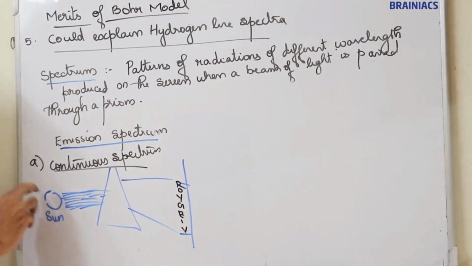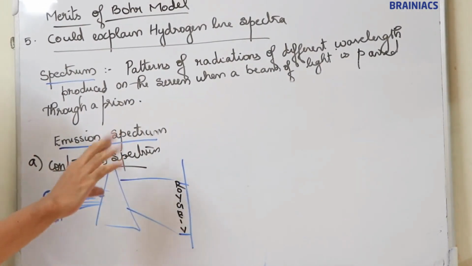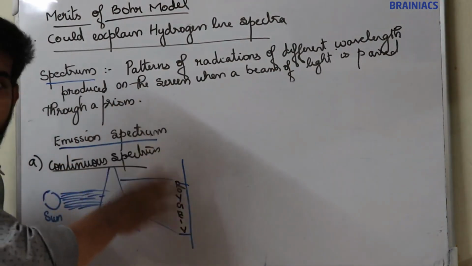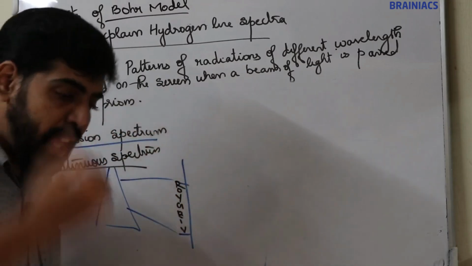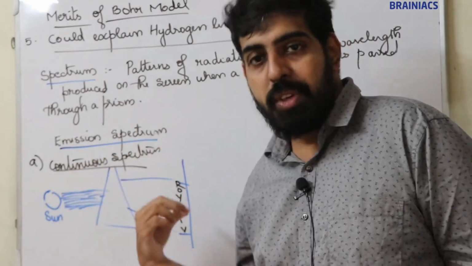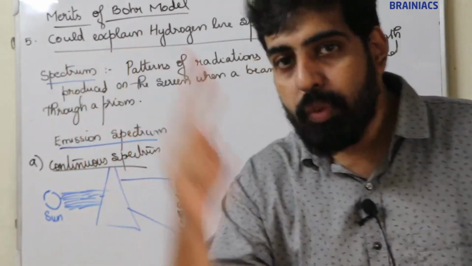So when the light emitted from the sun is passed through a prism, you can observe 7 colors, and that spectrum is known as continuous spectrum. Those are emission spectra. Now emission spectra are of 2 types.